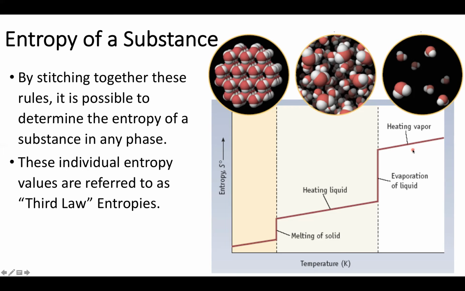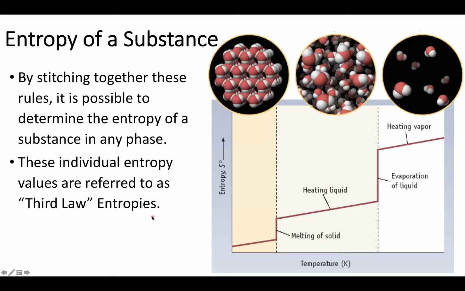That said, I also want to emphasize that when we found the enthalpy of a substance, we had no way of knowing what the exact enthalpy is because we don't know exactly how energy is split up in an atom or a molecule. The same is not true of entropies. You can actually determine the exact entropy of a substance under any set of conditions. And that's exactly what these third law entropies are.